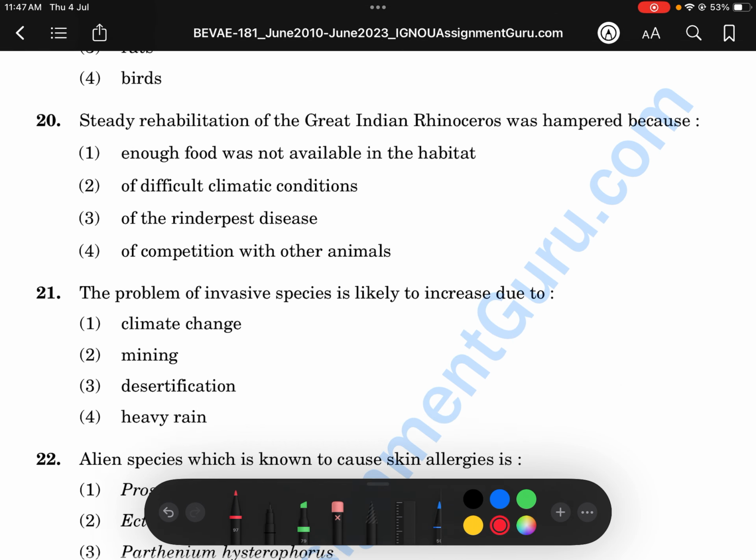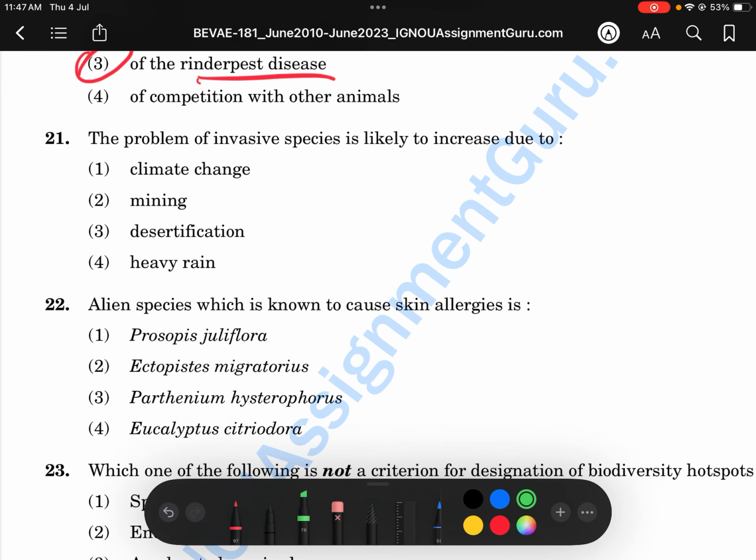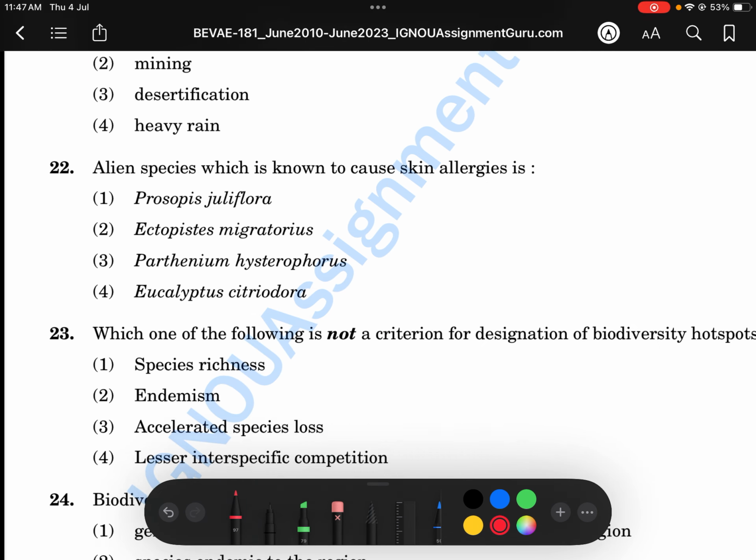Sometimes questions are very difficult in a few papers. Okay, let's go to the next question. Rapid rehabilitation of the great Indian rhinoceros was hampered because of a disease. The problem of invasive species is likely to increase due to climate change.